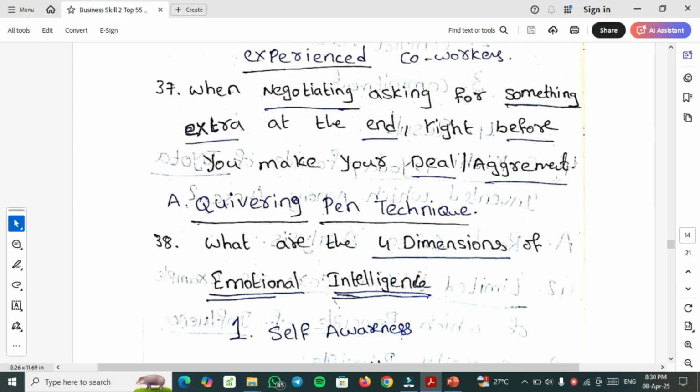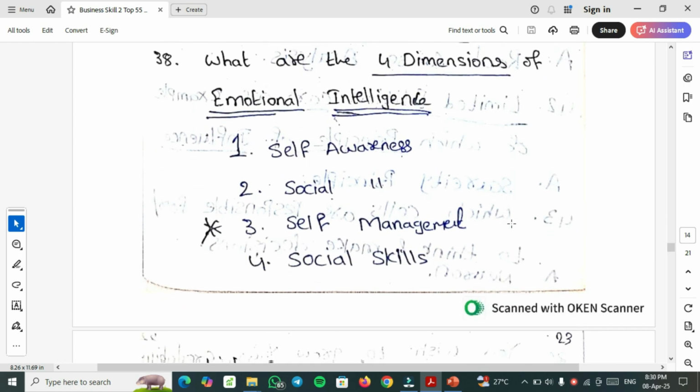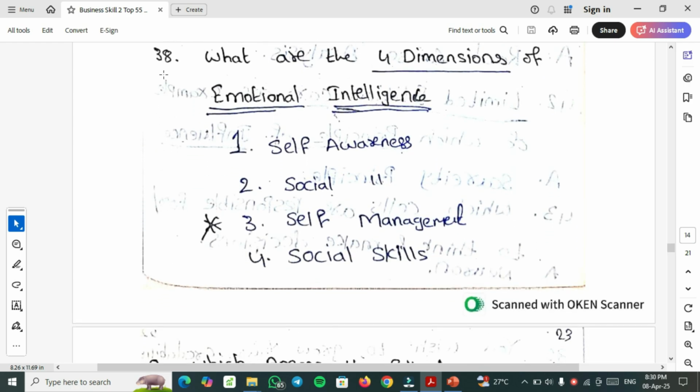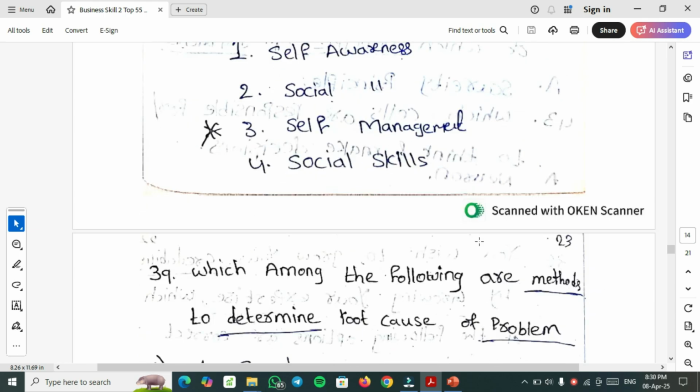37th important question. When negotiating, asking for something extra at the end, right before you make your deal or agreement, is the nibble technique. Next most important question, a very important one, 38th: what are the 4 dimensions of emotional intelligence? This is an MSQ, multiple select question. In this you need to select self-awareness, social awareness, self-management and social skills. These are the right options for this question.